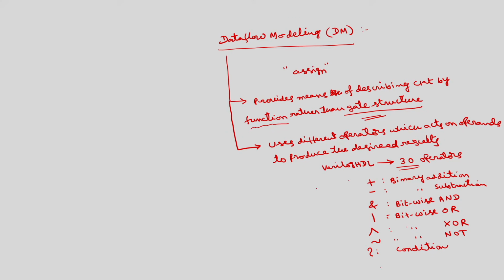Okay. So, how to express the assign statement? The assign statement uses continuous assignment. Normally, data flow modeling uses continuous assignment. So, what is this continuous assignment? It is nothing but a statement which assigns a value to the net.